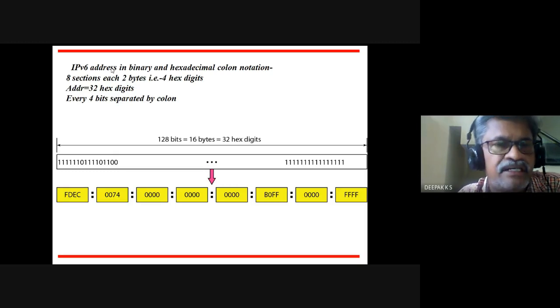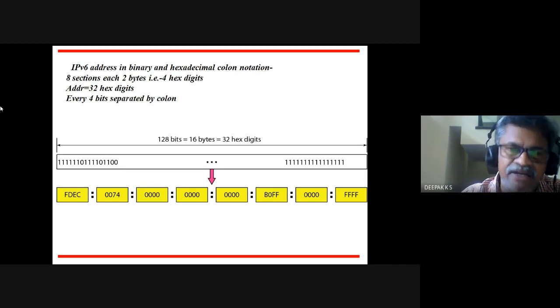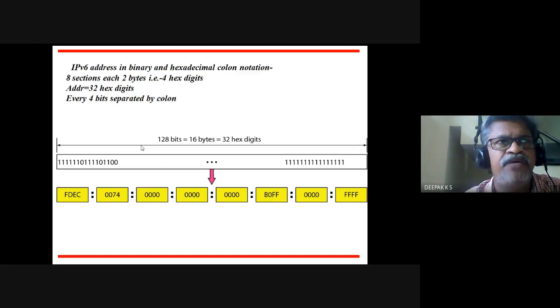The source address in IPv6 would be 128 bits long in a particular field of the header of the network layer. So the network layer will take the transport layer whole thing, the payload plus transport layer header, and encapsulate it as the payload in the network layer, and it will add a header. The network layer will have a header. I haven't discussed the IPv4 header and IPv6 header. That we will discuss in a later class.